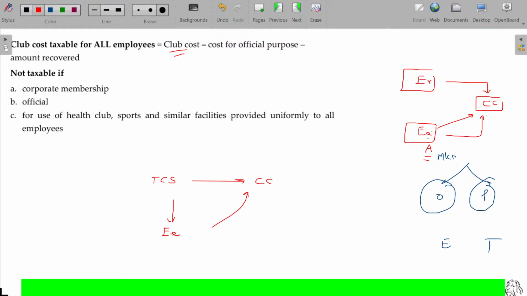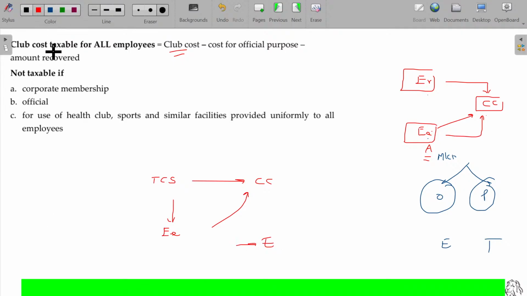TCS will make a complete package payment, saying, sir, we have around 1,000 employees with us, we'll pay the membership fees for around 100 employees here. Any employee may come to your club and enjoy. You don't disturb them. They just show the ID and enjoy. Then it is called corporate membership. Who is the member here? The company is the member. The employees, because of being employees of the company, can enjoy the facilities. That is corporate membership. Then it is completely exempted.